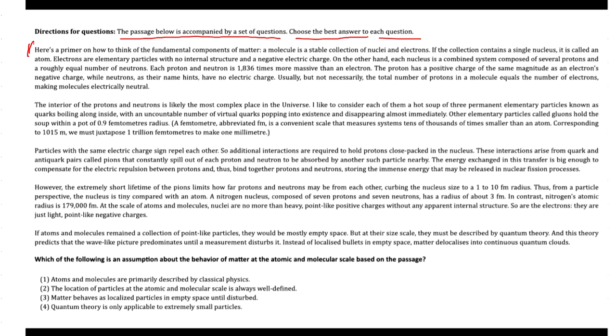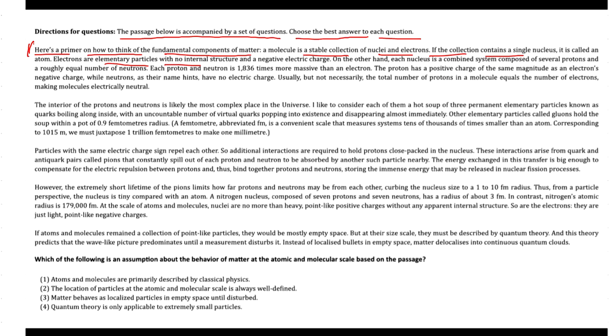The text is about a primer on how to think of the fundamental component of matter, right? A molecule is a stable collection of nuclei and electrons. If the collection contains a single nucleus, it is called an atom. Electrons are elementary particles with no internal structure and a negative electric charge. I hope you have read this text, and I presume that you must have understood it. Yet I would like to give a more detailed idea of it.